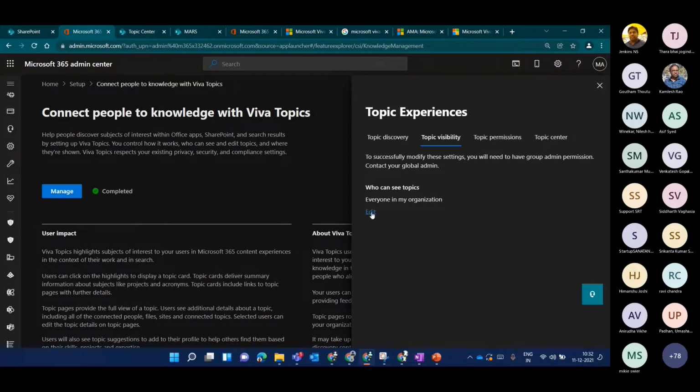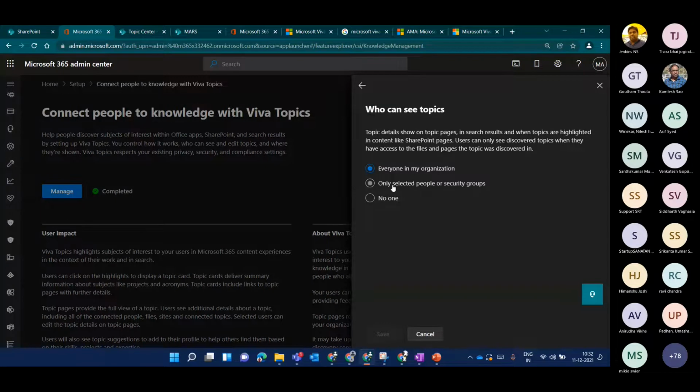Let's just go and see. You have the flexibility that you can allow only selected people and give their names here, or you can allow no one, but you can definitely go ahead and give permission to a selected group of people. So here you can restrict it to only knowledge admins or knowledge managers to see, or you only want some of the projects to view these topics. So you can do that.